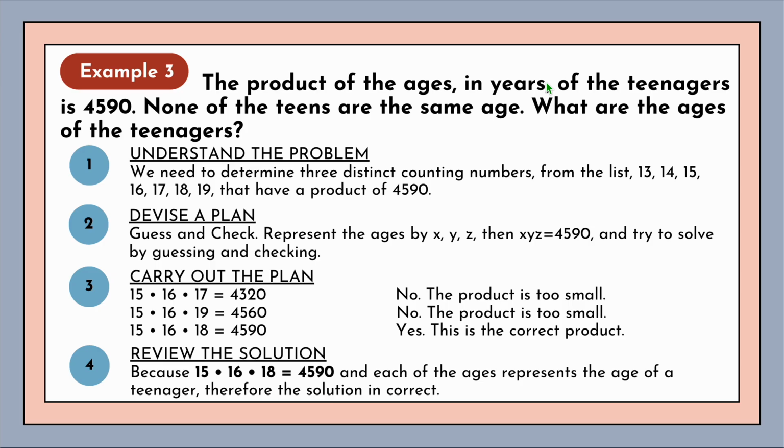You could also do 13 times 14 times 15, and you would know that that is lesser than 4590, so you have to make it bigger. Now, we start with 15, 16, 18, which solves exactly the problem. That is 4590. Since it is the solution to the problem, by reviewing it, even if we exchange the positions of 16, 15, and 18, as long as it's not repeating, we are at the right solution. So this is our answer. The ages of the 3 teenagers are 15, 16, and 18.